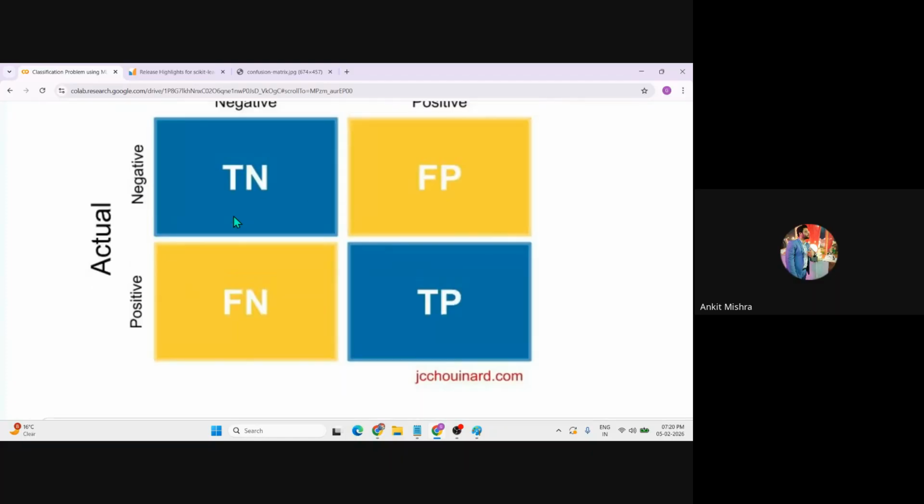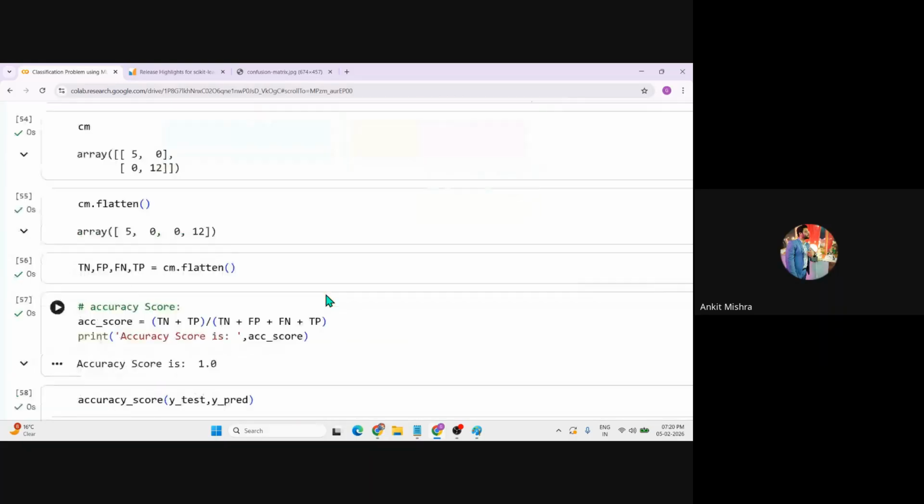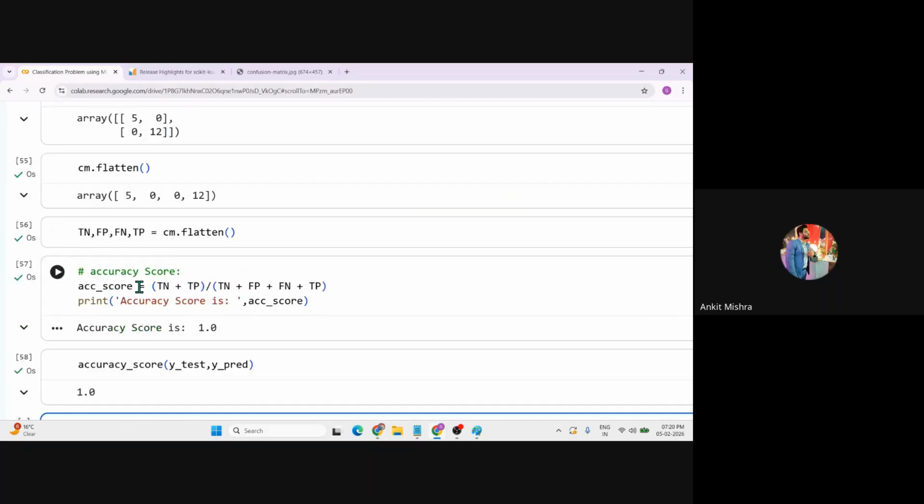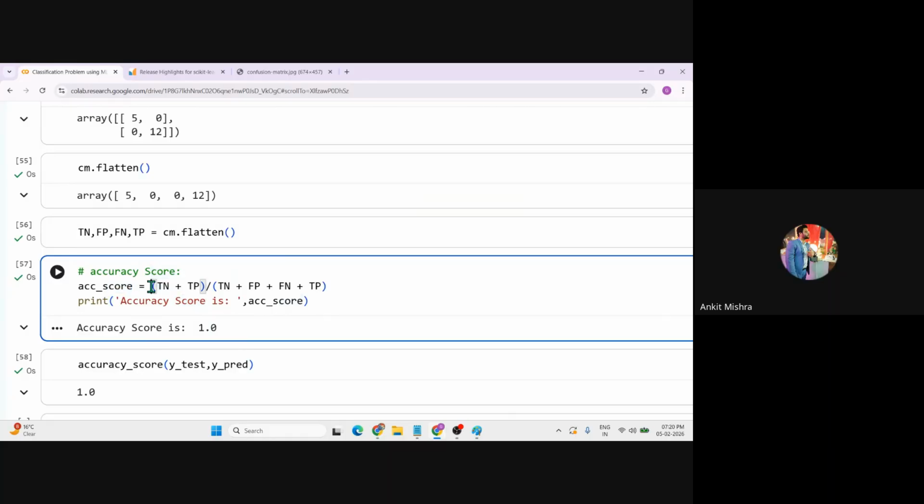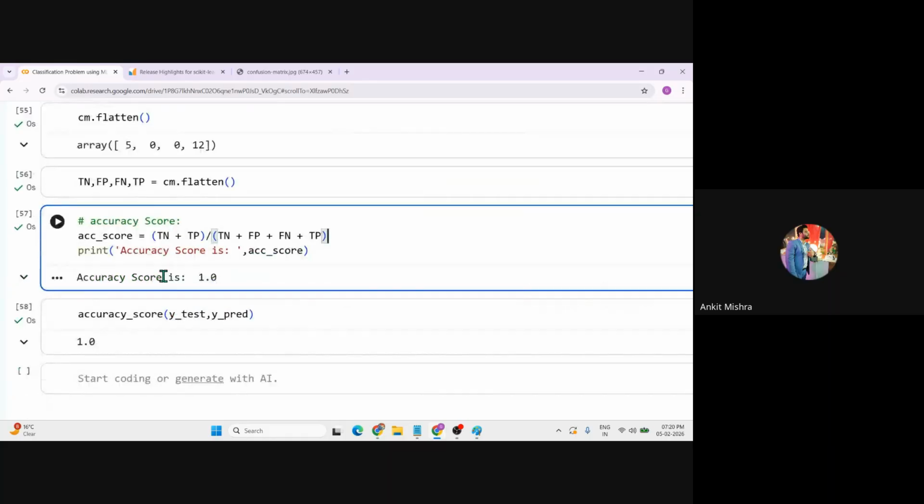Based on this graph, or based on this image, you have to figure out which one is TN, TP, FP and FN, and then you have to unpack all the values. And then with the help of the accuracy score formula, you can calculate the accuracy score, and then you will get the final answer. This is the second alternate approach.